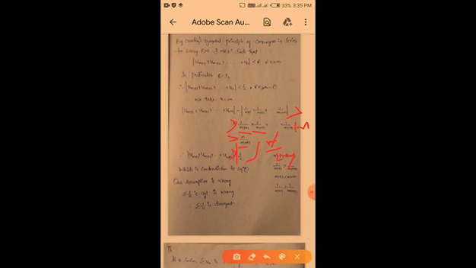So this is wrong. Why? Because by equation 1 we get less than 1 by 2, but here we get greater than 1 by 2, which is a contradiction to equation 1. So our assumption is wrong. So summation 1 by n is convergent is wrong. So summation 1 by n is divergent.